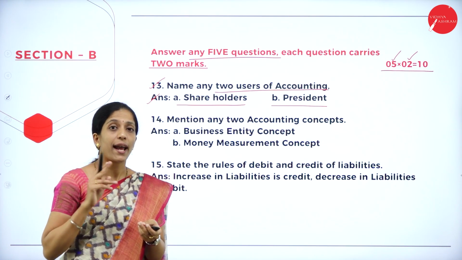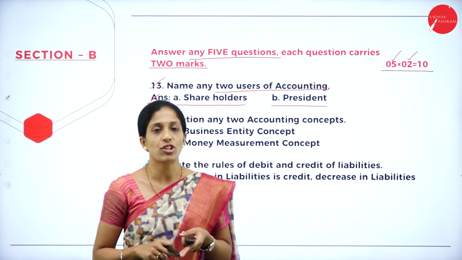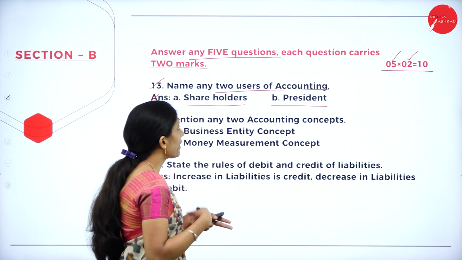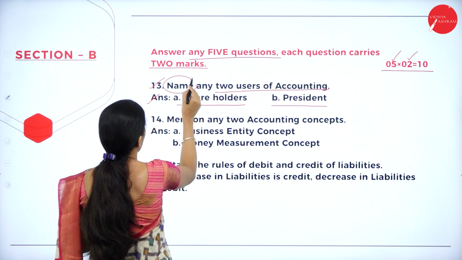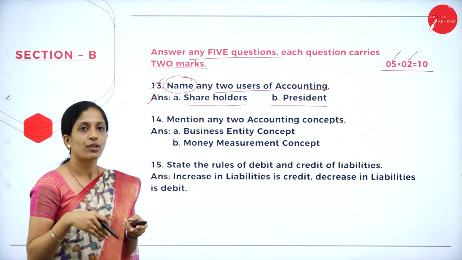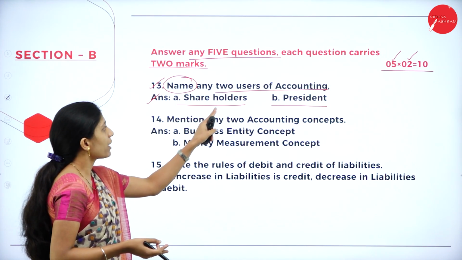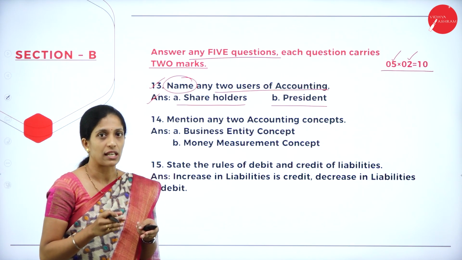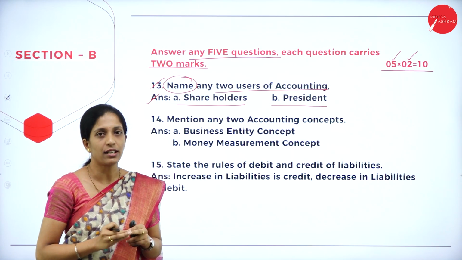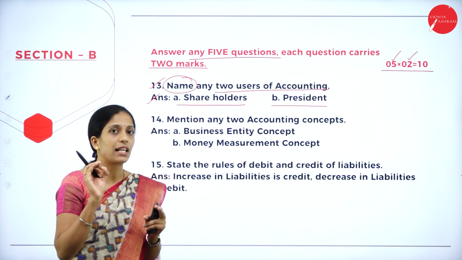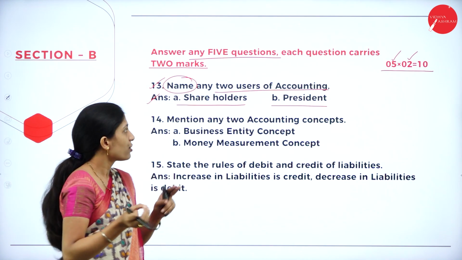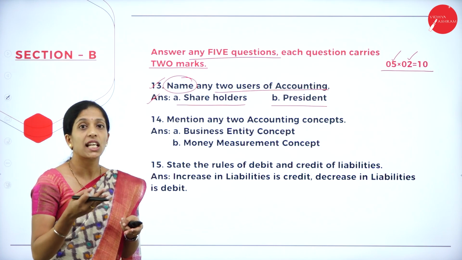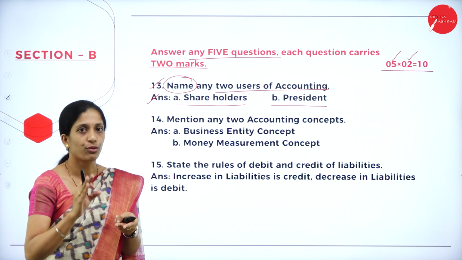So you know there are 2 types of users of accounting information. One is internal user, the other one is external user. So they have just told us to name any 2. So you can write shareholders and president. Suppose they have asked to mention the 2 types of users, then internal users and external users. Okay, so here they have specifically asked to name any 2 users. So it can be shareholders, president, vice president, chairman, CEO. So you can write any 2 of them.